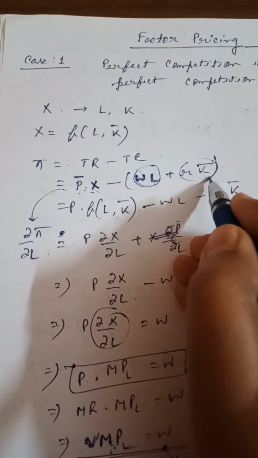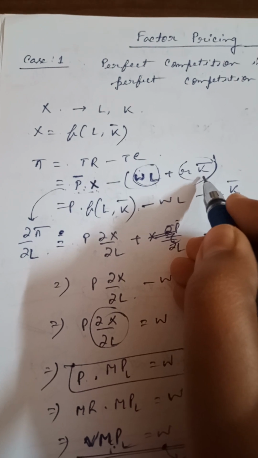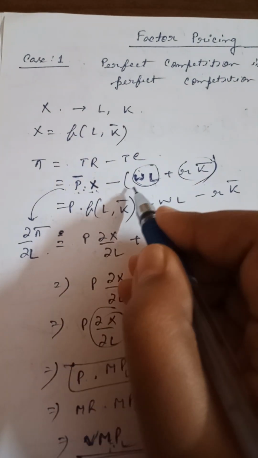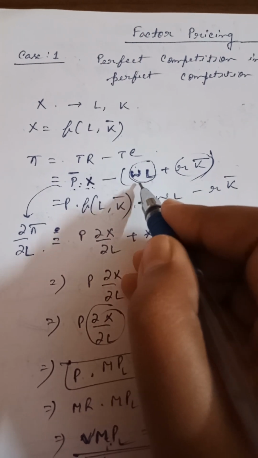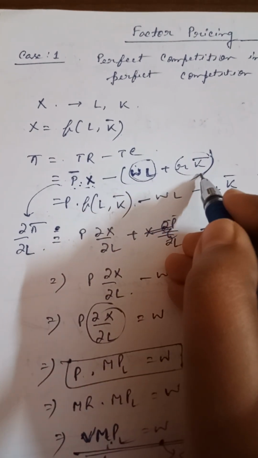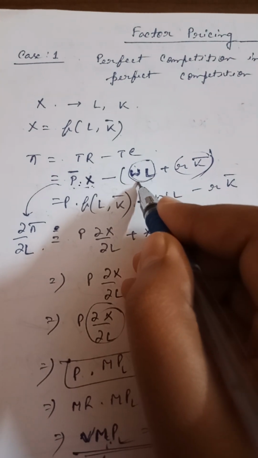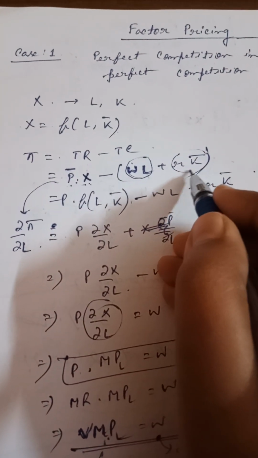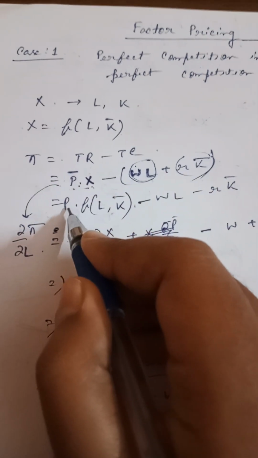As K is constant, capital is not a variable factor, so we consider K bar. WL means total expenditure on labor and RK total expenditure on capital, where W is the per unit wage rate and R is the per unit price of capital.